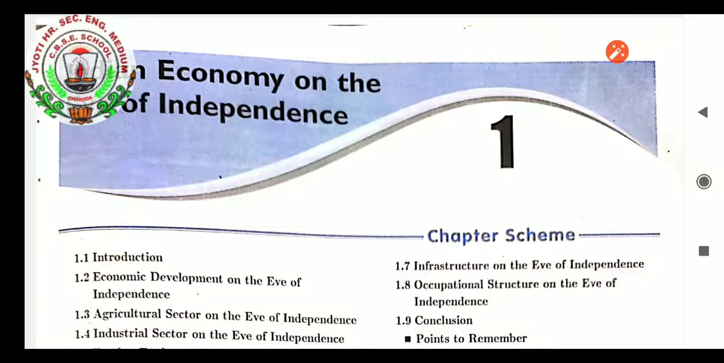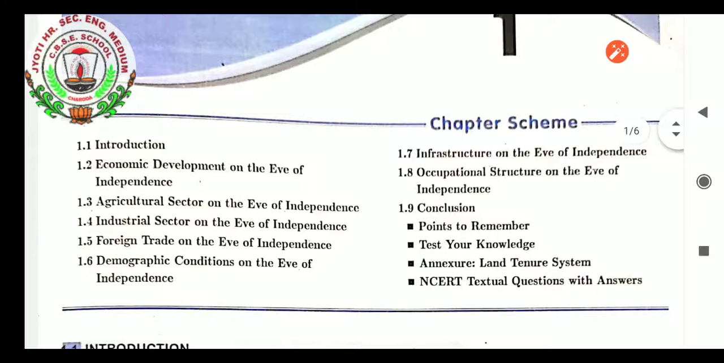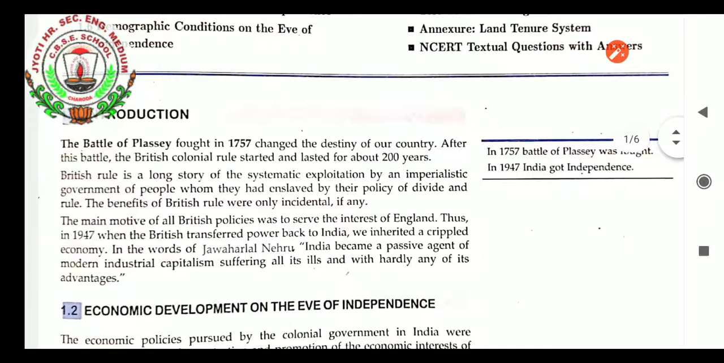Indian economy on the eve of independence. The very first part will be the introduction. Second will be the economic development on the eve of independence. The third will be the agriculture sector on the eve of independence. Fourth will be the industrial sector on the eve of independence. Then the foreign trade, demographic condition on the eve of independence, infrastructure, occupational structure, conclusion. So let us start our chapter with the introduction part.